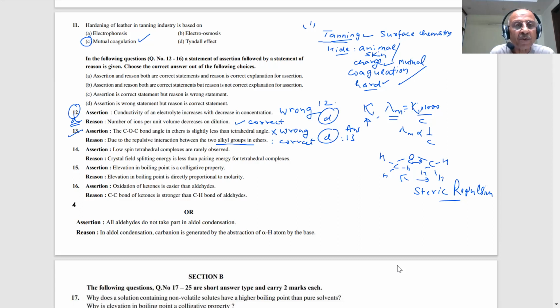Okay. Next question. Low spin tetrahedral complexes are rarely observed, students. Now we are talking of, you have studied crystal field splitting, students, CFT. Crystal field theory we studied. What it said, we studied for octahedral and tetrahedral complexes, students. What is the difference between the octahedral and tetrahedral splitting, students? What happened in octahedral splitting?